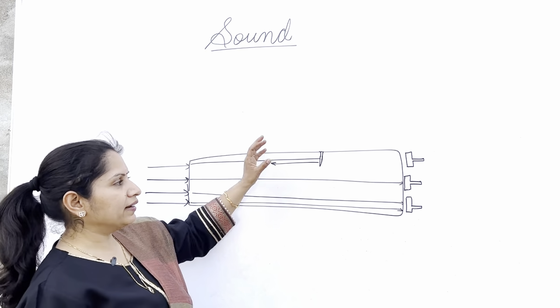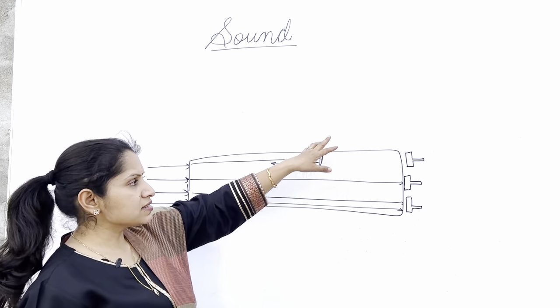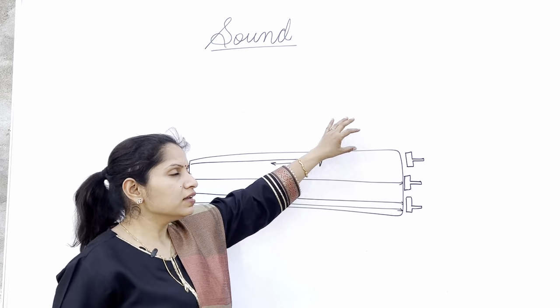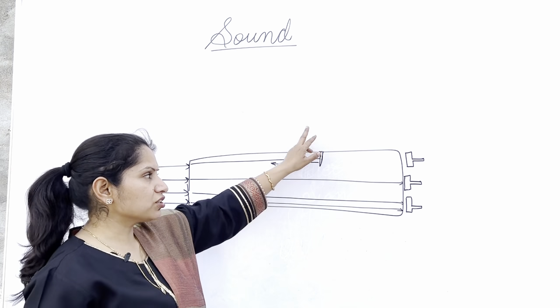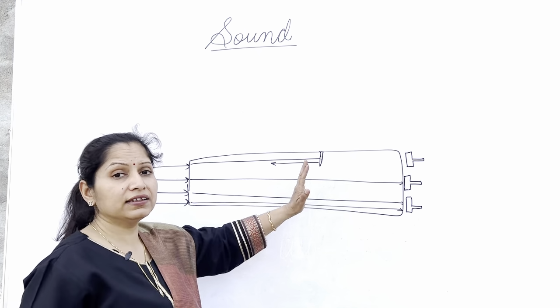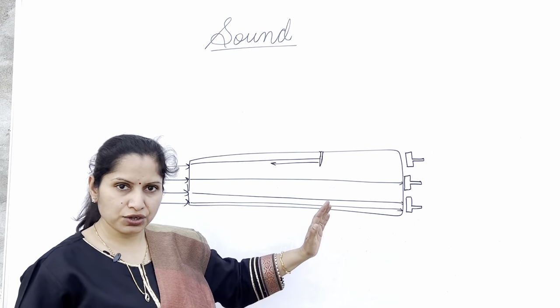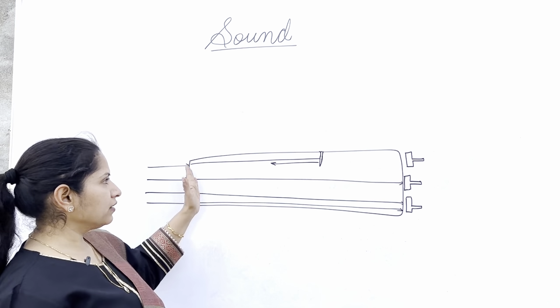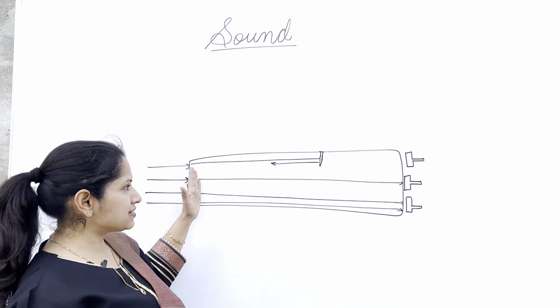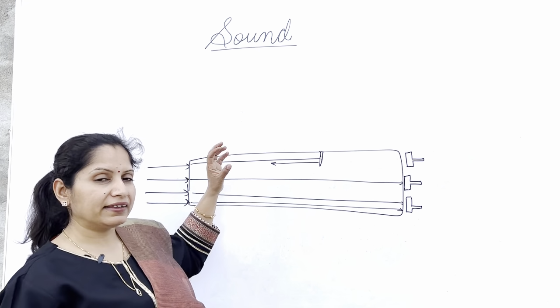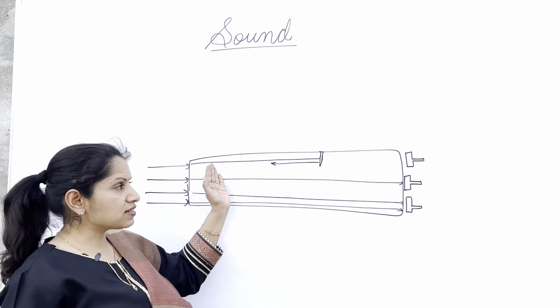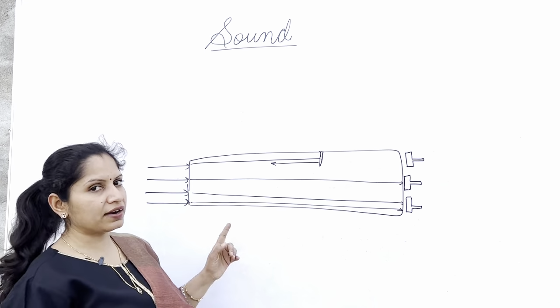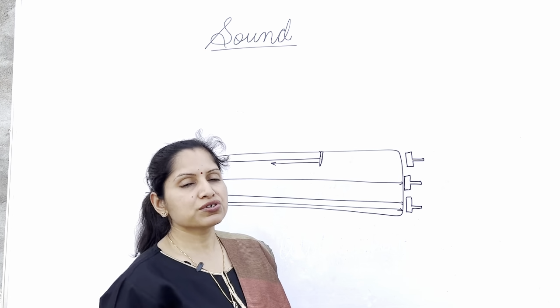And so by this, since they are not going to the receiver, we will get the information that there must be some crack in this metal block at this place. Okay, and that distance could also be calculated by calculating how much time the sound has taken to come back. By that we can calculate the distance of the crack from the starting point. Okay, so this is one of the very good applications of ultrasound waves.